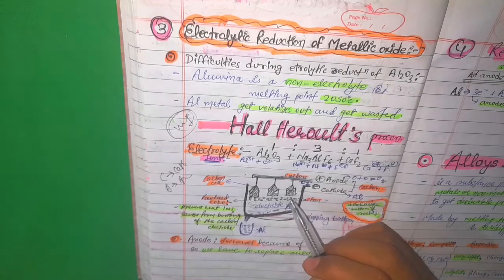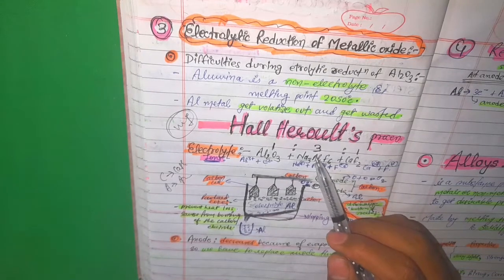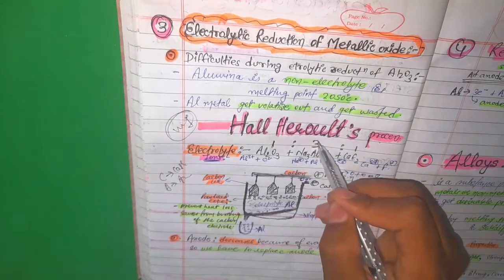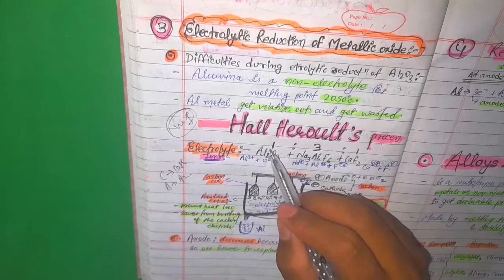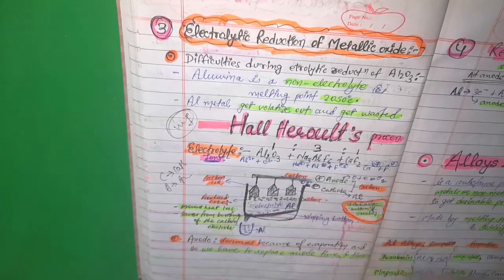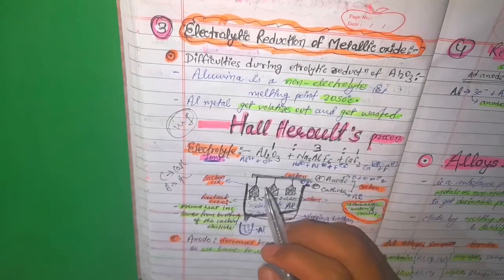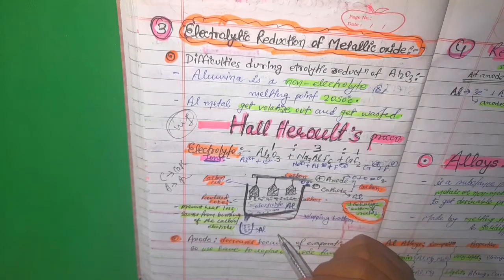so that the process was able to be done at a heat supply of 950 degrees Celsius, and it was also electrolytic in nature. And so we have taken the ratio 1:3:1. Alumina was 1, cryolite was 3, and calcium fluoride was also 1, and this 3 was important. This was the electrolyte.